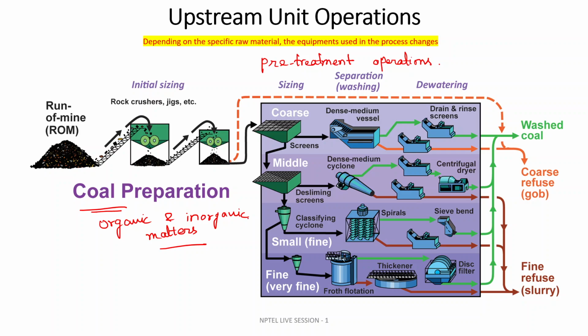As a whole, there are a lot of chemical operations involved in coal processing. Because we know coal is very important for producing electricity, it is the heart of the whole plant, where we generally get electricity and heat by combustion of coal. So coal preparation is not an easy process.